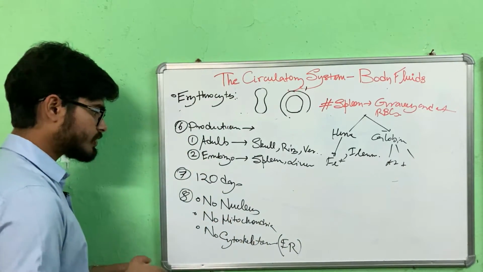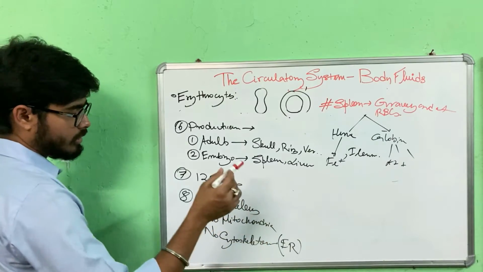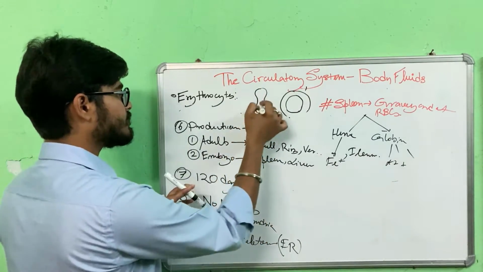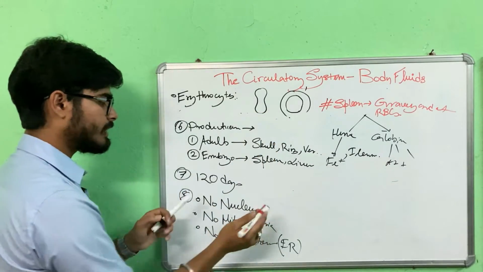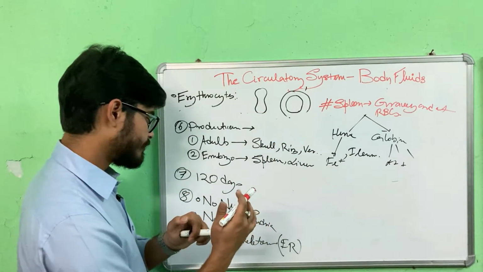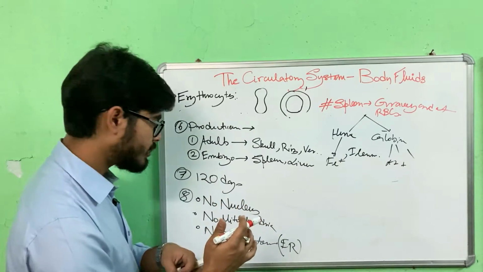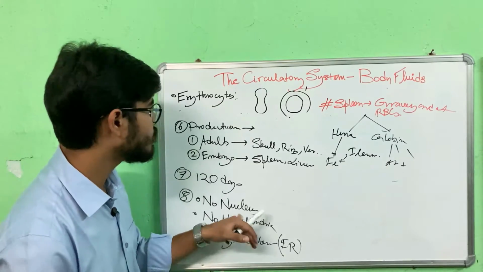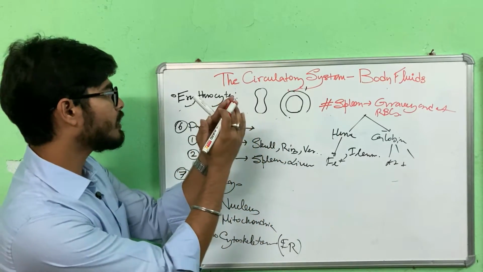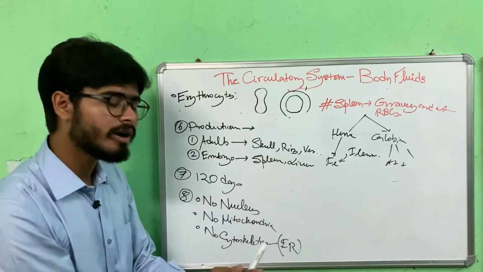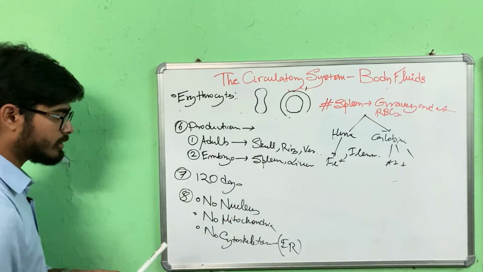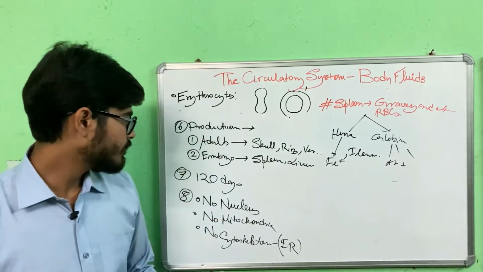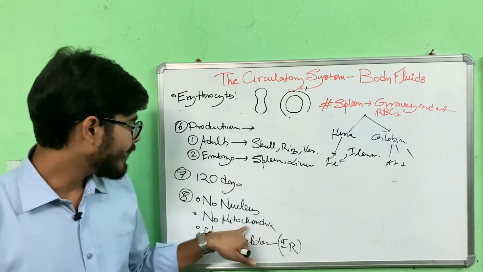What are its uses? No nucleus, so it has a biconcave shape, so it has a larger surface area and can accommodate more oxygen. And as it has no nucleus, its size is reduced, so a smaller volume of blood can contain a larger number of RBCs. It is contributing to its very small size.